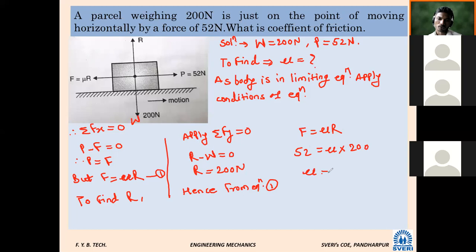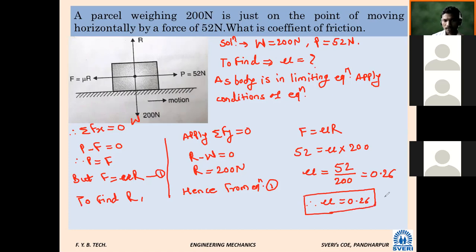So mu is equal to 52 upon 200. Very simple: 0.26. Will it have some unit? No, sir. It is a unitless quantity. Mu is equal to 0.26.